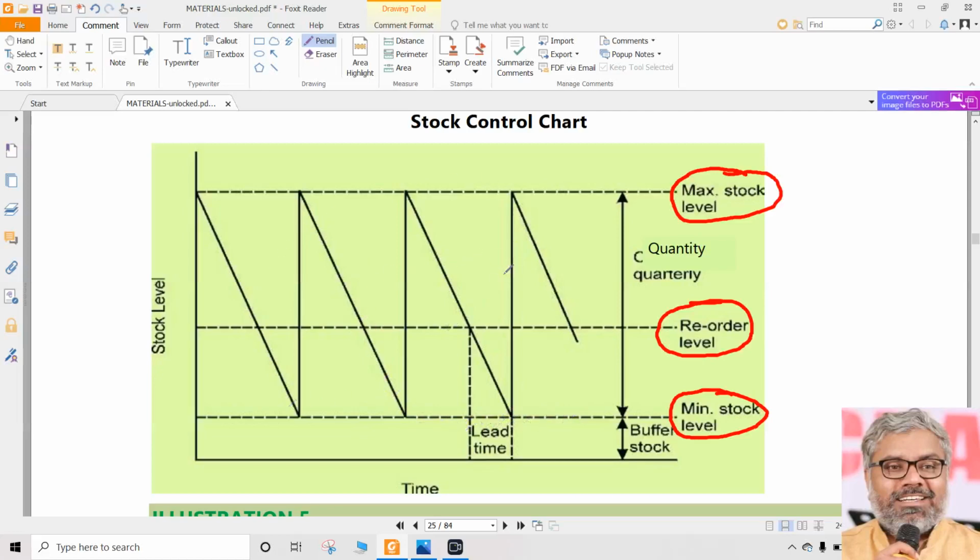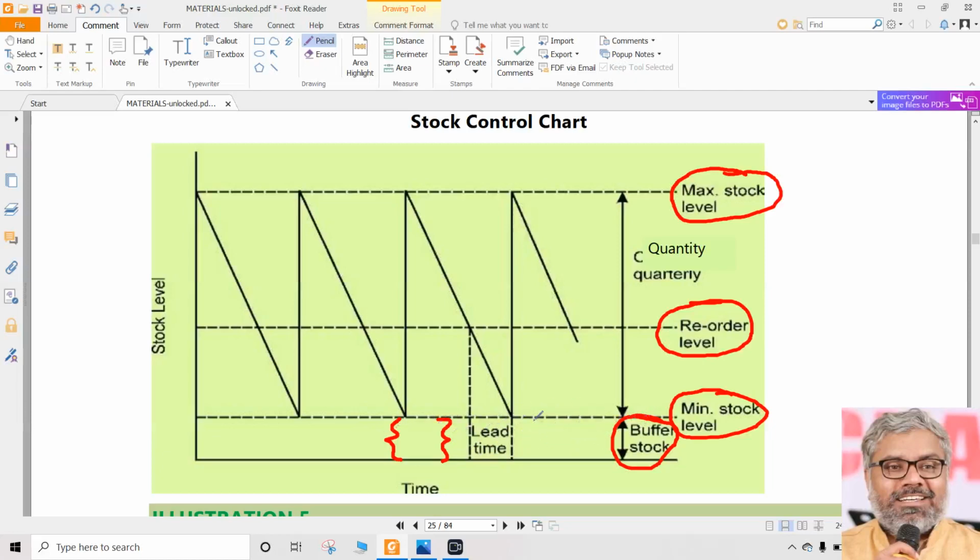So this organization maintained well. If it crossed, that means something is wrong. It should not go below the minimum level, and should not go above the maximum level. The reorder level will naturally be somewhere in between the minimum level and maximum level. That's the stock control chart. Of course, there is additionally a buffer stock, which is below even the minimum stock level. This one is never going to be used at all. This level is completely for emergency requirements. Only if such a situation rarely comes will this buffer stock be used.